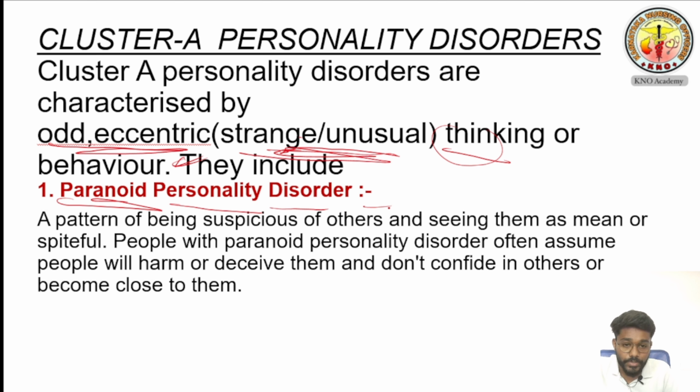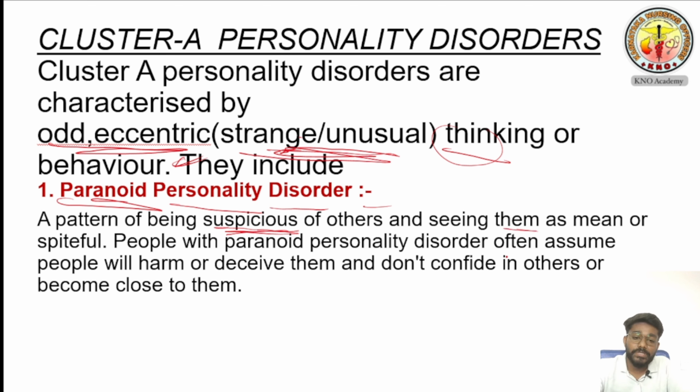As I already told you, remember some words. The person here always thinks somebody is going to kill him. That person is always in a doubting manner. He is always suspicious. Here the definition is telling the pattern of being suspicious of others and seeing them as mean. Whatever he is doubting, he believes it is true. That person is coming to kill me. Those two persons are discussing, they are going to murder me.